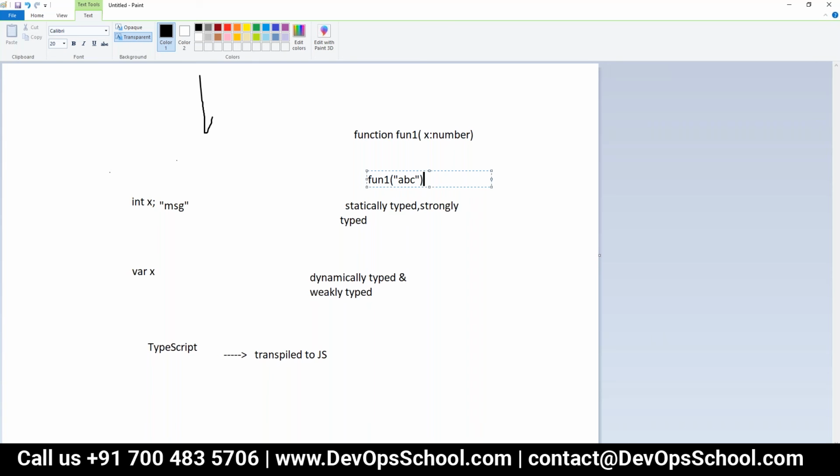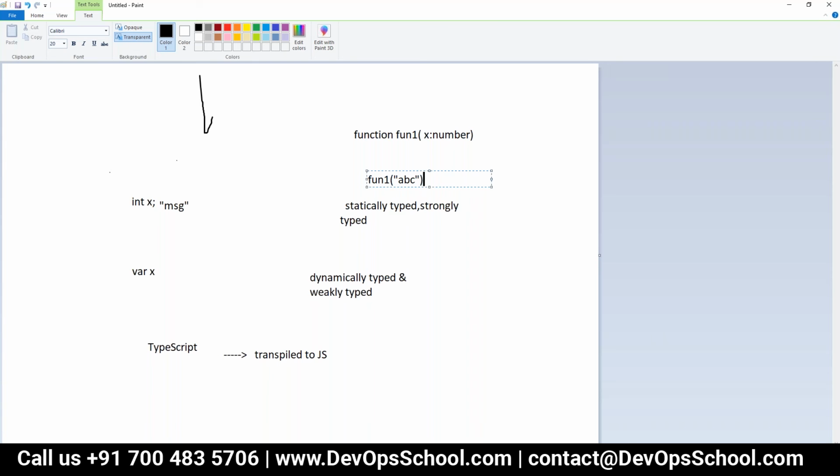If I know that only x is expected as a number in the function f1, then your VM need not provide all the methods available for all the data types.